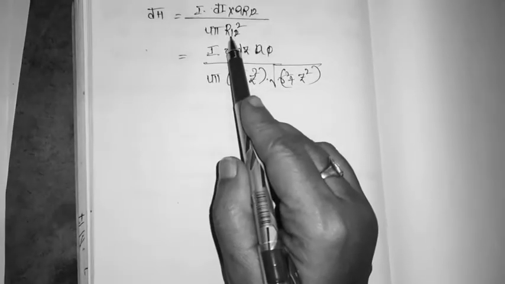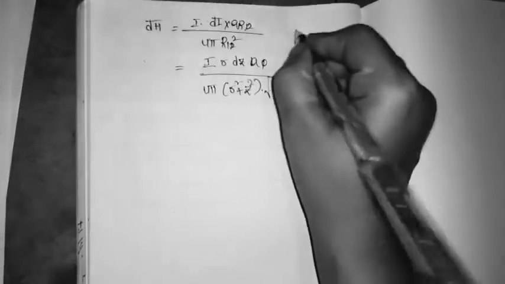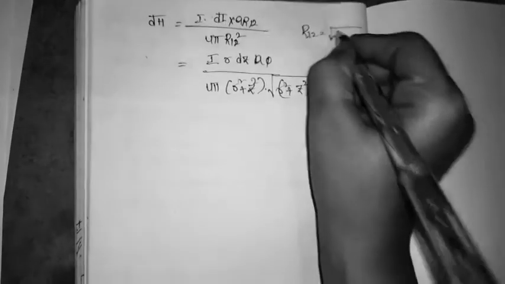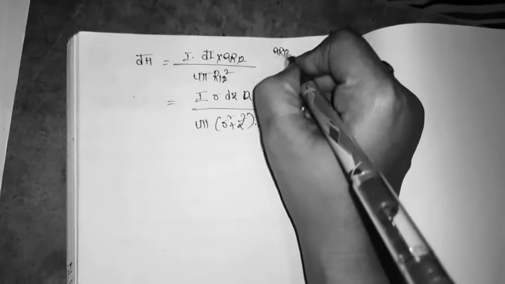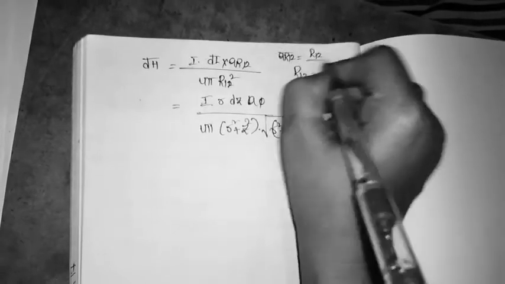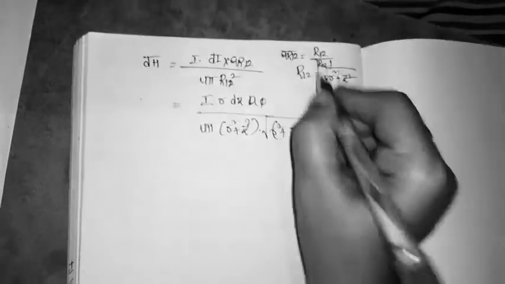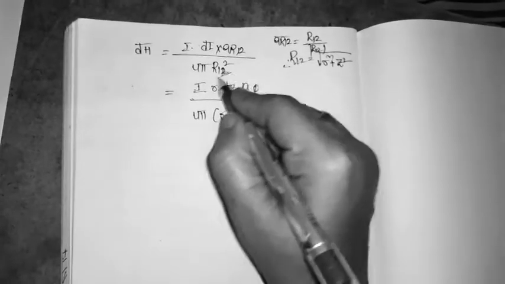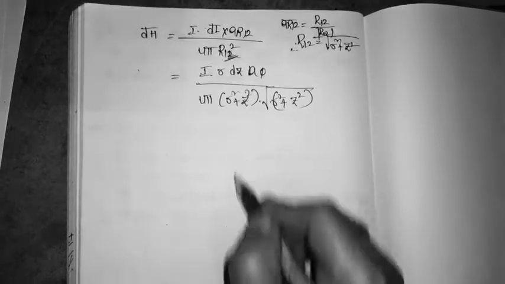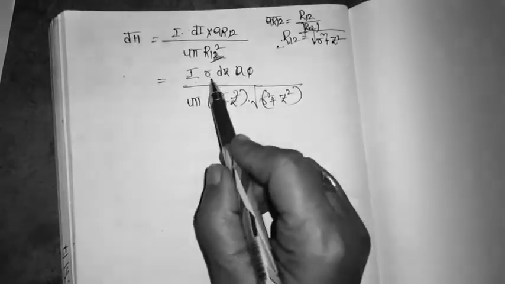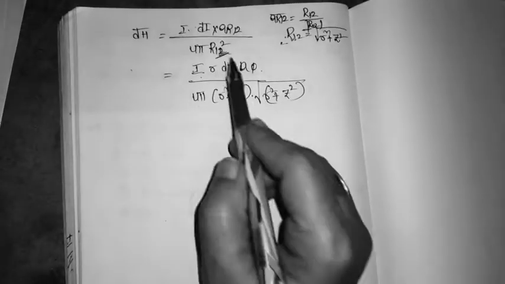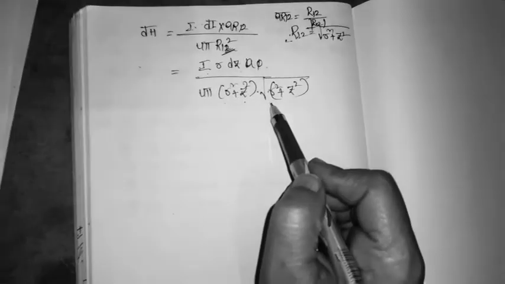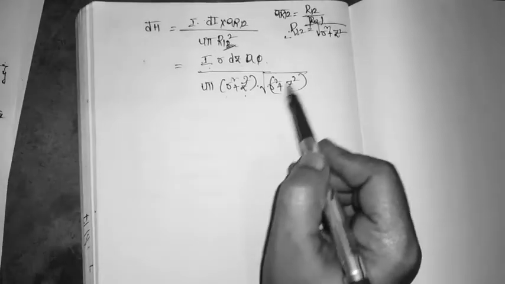R12 is nothing but the square root of R square plus Z square, because aR12 is the vector by its magnitude. So here this R12 is nothing but the magnitude only. So here I R dz aφ by 4 pi (R square plus Z square), R12 whole square, and this is the square root of R square plus Z square.